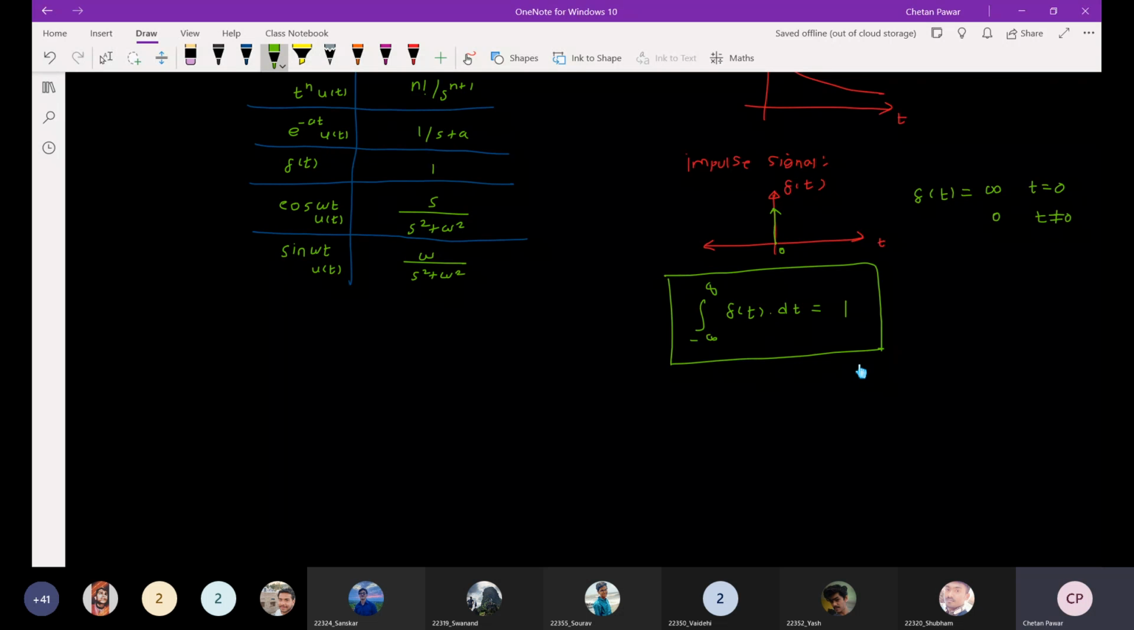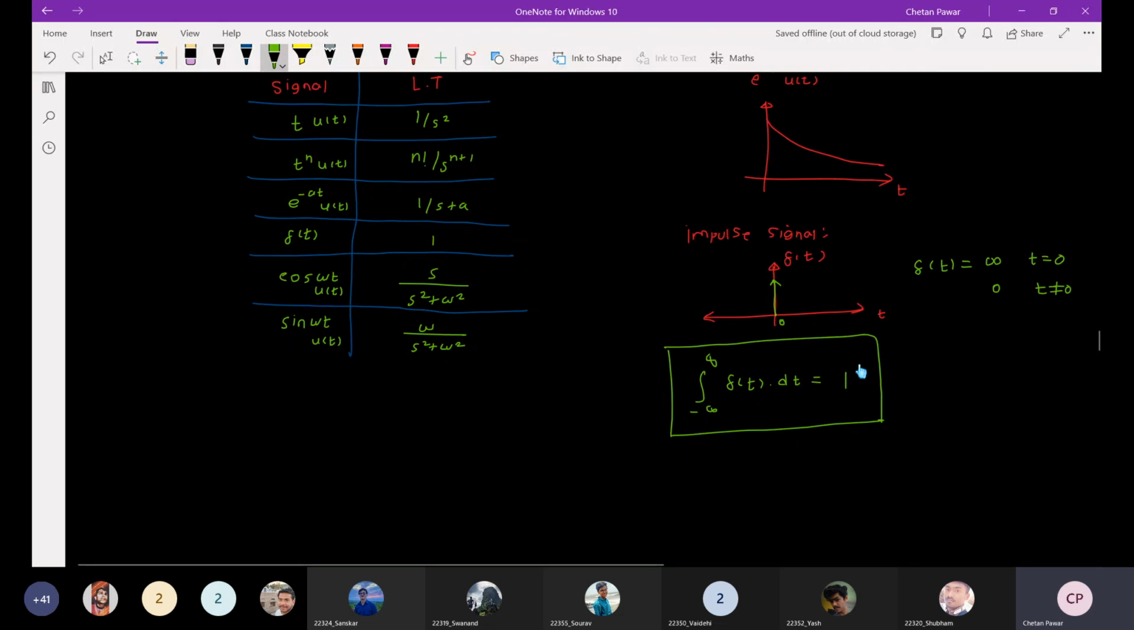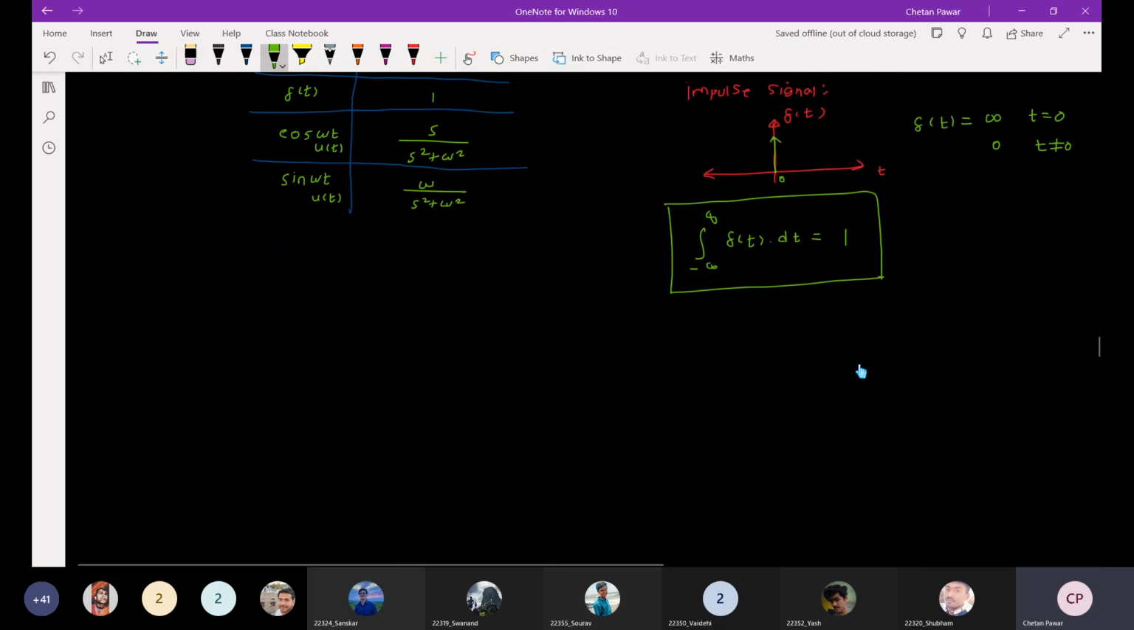Similarly, the next standard signals are cosine and sine. So for cos omega t into u of t, for this unilateral Laplace transform, the Laplace transform will be s upon s square plus omega square. Similarly, for sine omega t u of t, the Laplace transform will be omega upon s square plus omega square. So these are the standard signals. Whenever you analyze any system, you will require these standard Laplace transforms.